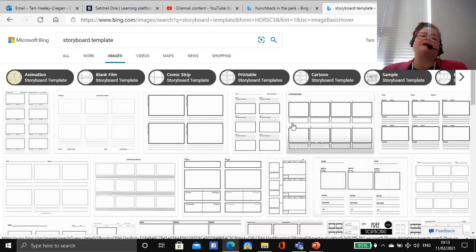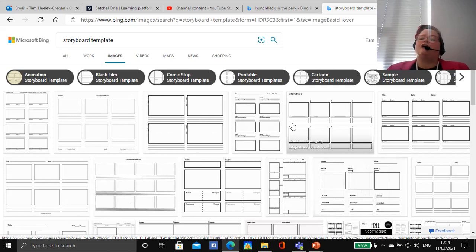Now, drawing isn't everybody's favourite thing, but it is nonetheless a really useful way to work with the text. And the reason it's useful is because when you get to the point of an assessment or an exam, your brain recalls pictures much quicker than it does words. So by storyboarding the individual sections, that makes it more memorable in your long-term memory. And while you don't need this poem particularly in your long-term memory, we're building the skills so that when you do get to texts that you need for exams, you can then do that.